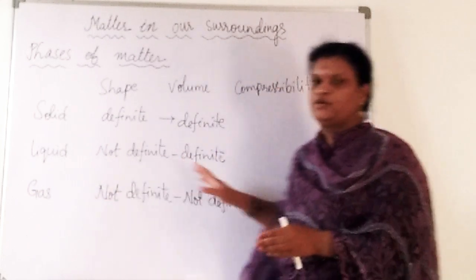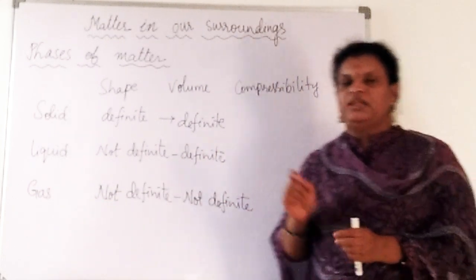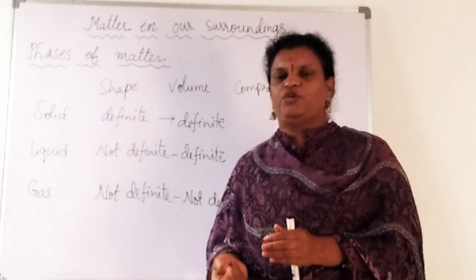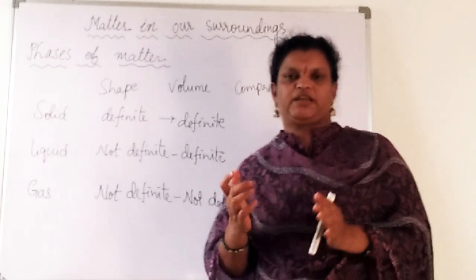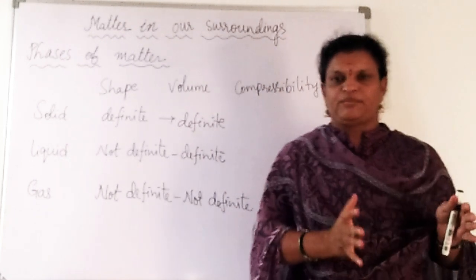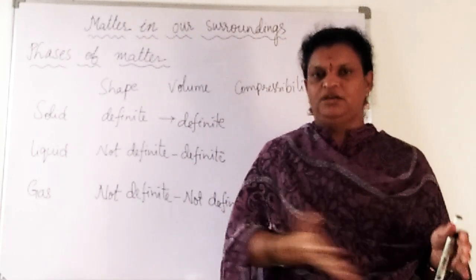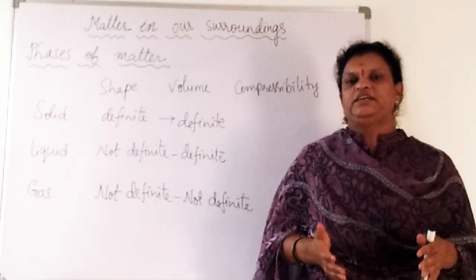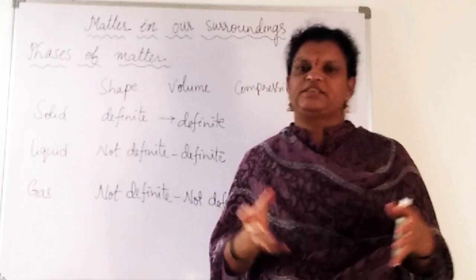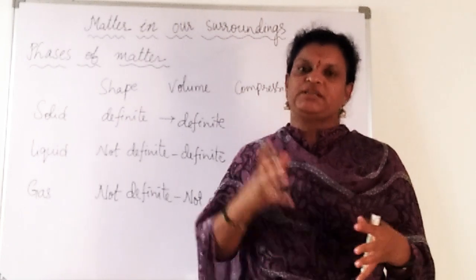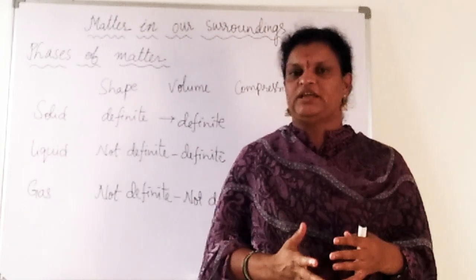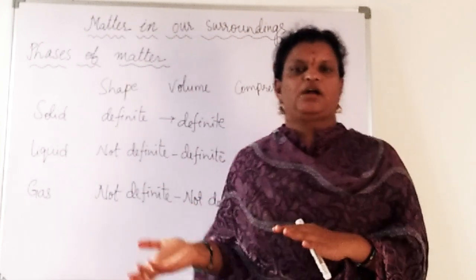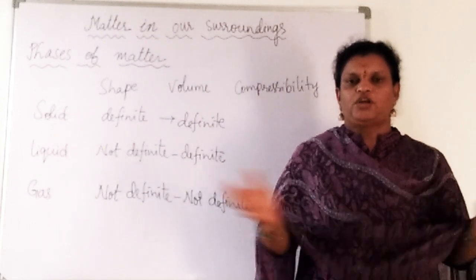Next, gases, they don't have any definite volume because between the gaseous molecules space is more. So as the space is more, what happens? For example, I have taken some gas cylinder. In that some gas is present with high pressure, like the cooking gas cylinder that I am saying. In that cylinder we have so much gas. All these gas particles are present very near to each other because high pressure is created, so volume is very less. But whenever there is a leakage or whenever it is coming out of that, then what happens? It will occupy the whole room.